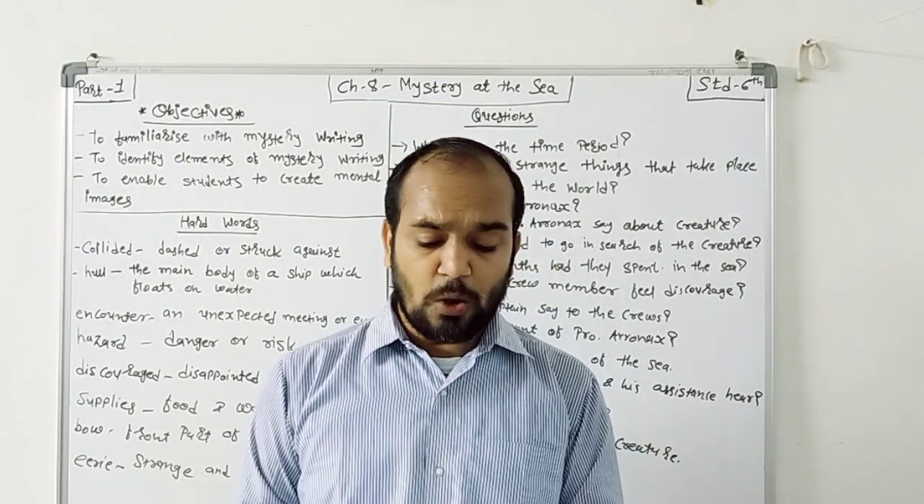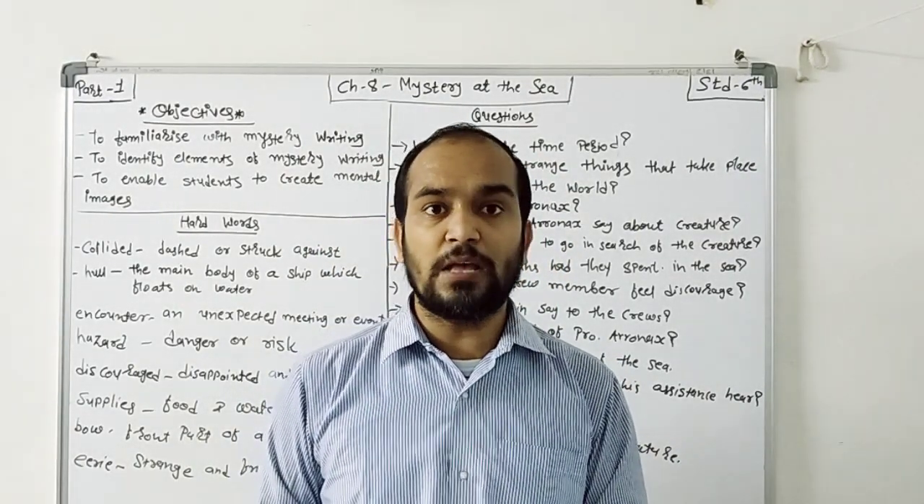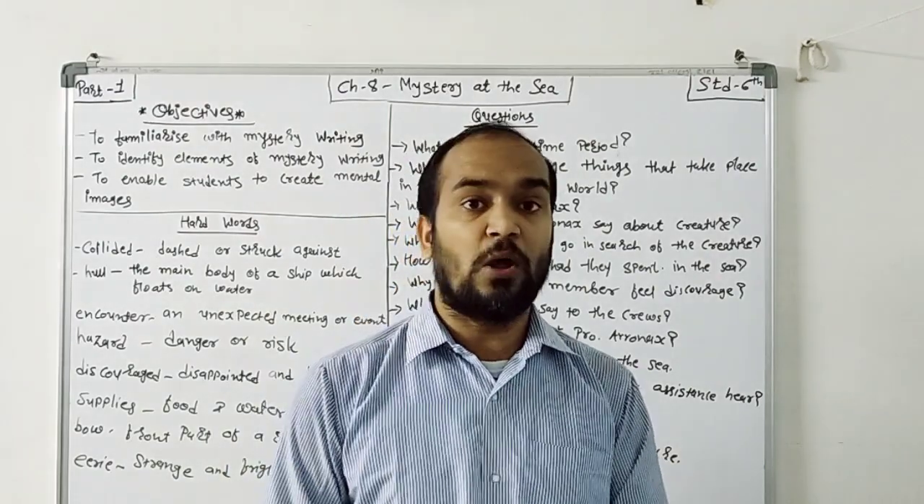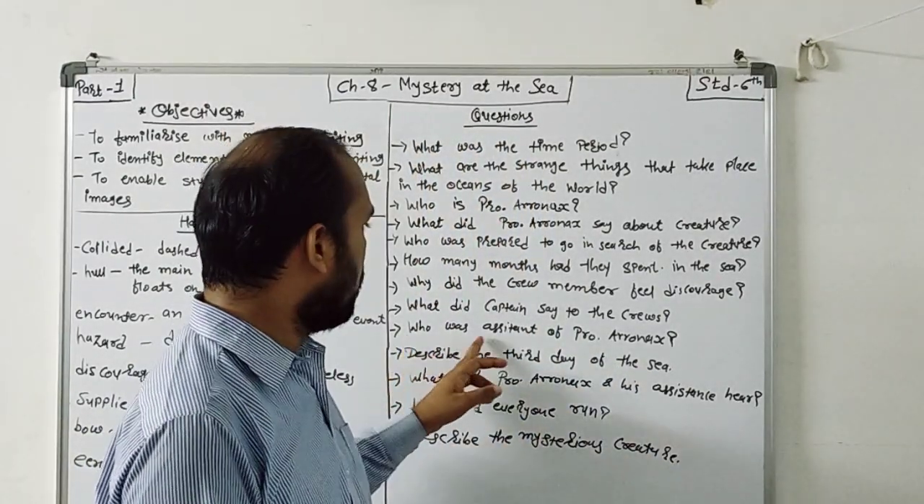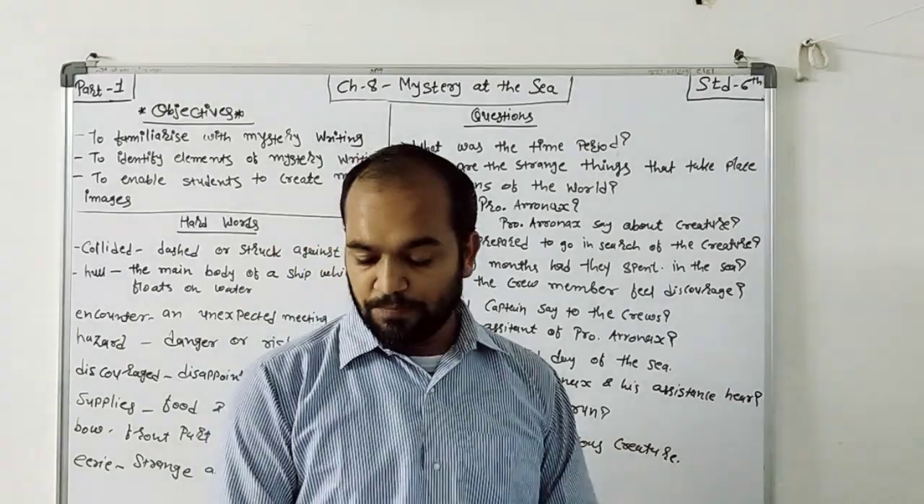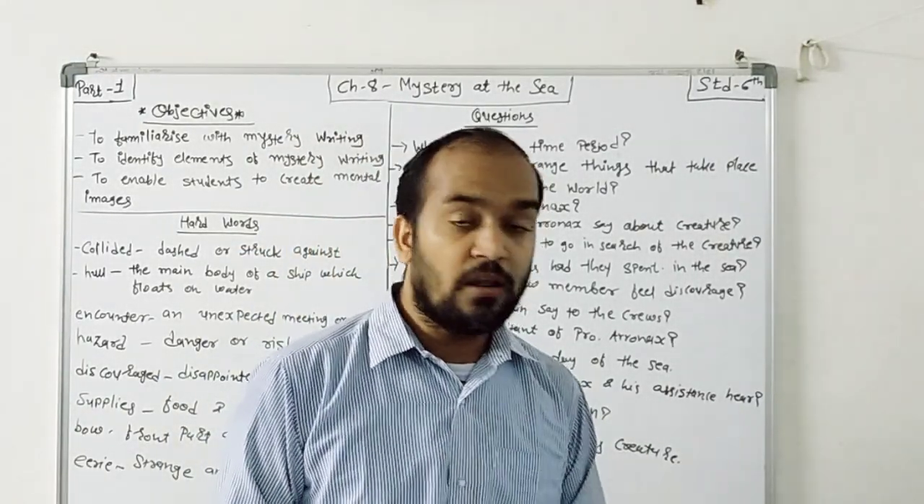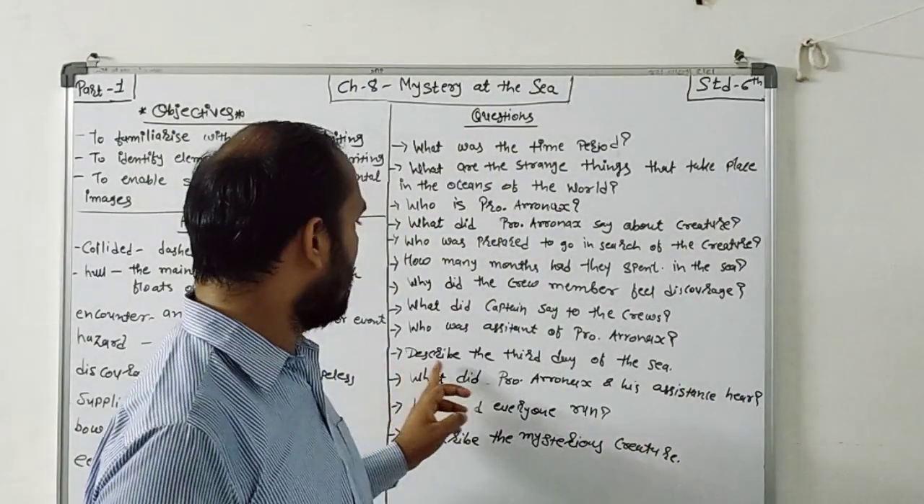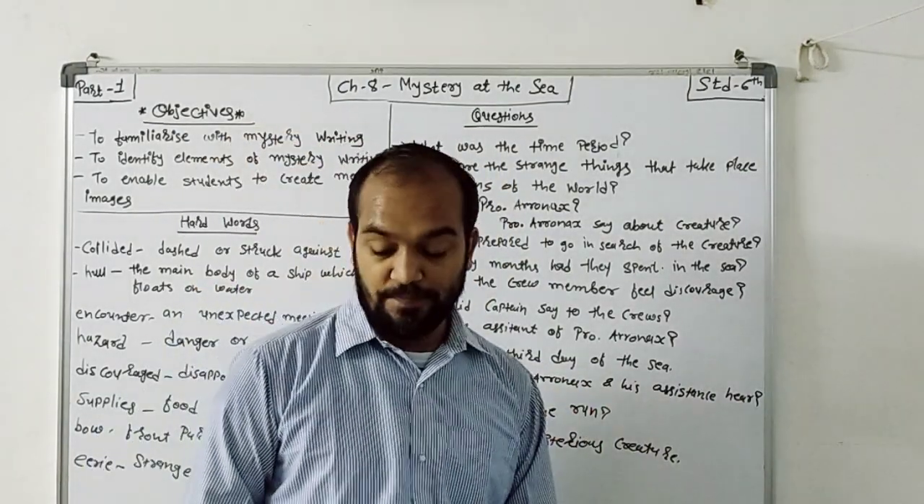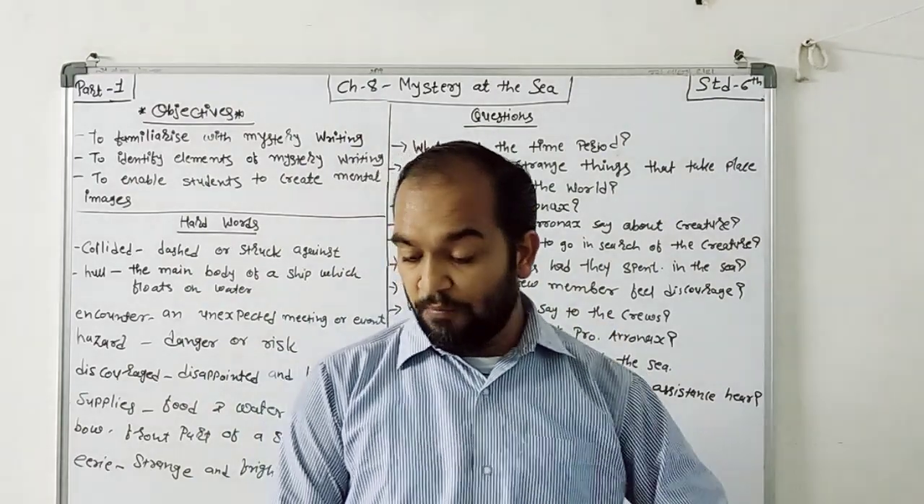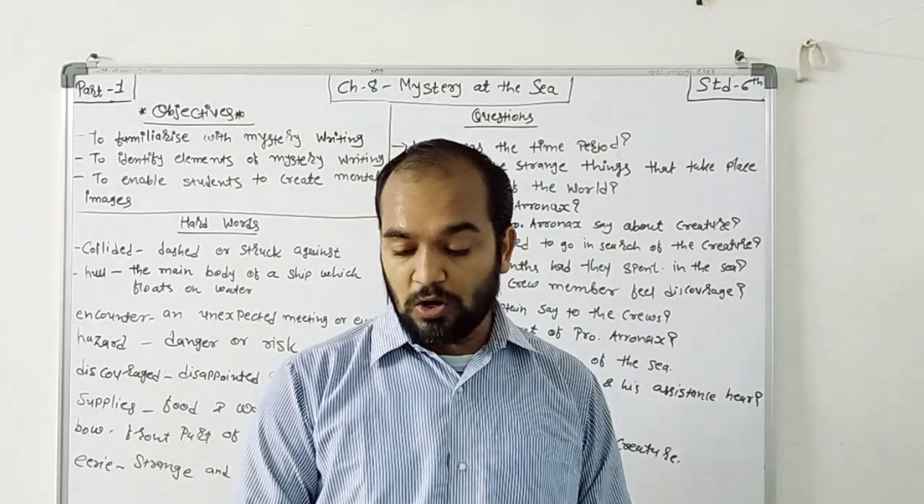Two days passed without the sign of the monster. How many days passed? Two days passed without the sign of the monster. So who was the assistant of Aronnax? It says that on the third day at 8 in the evening. What is the time period? Third day. So he describes the third day of the ship. Third day, evening time. What is the time? 8 o'clock.